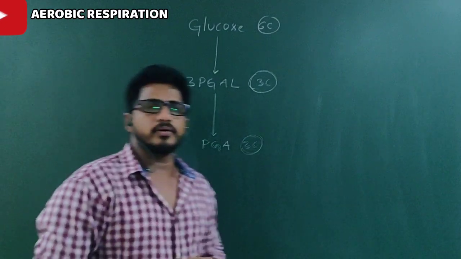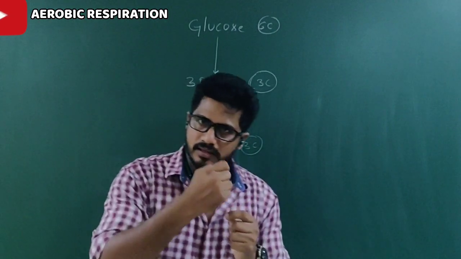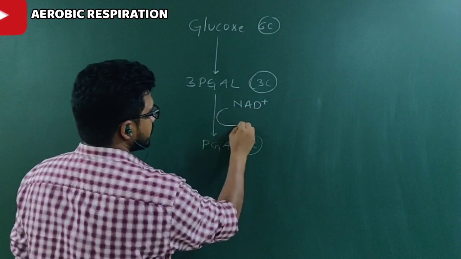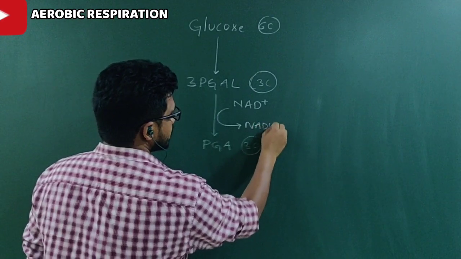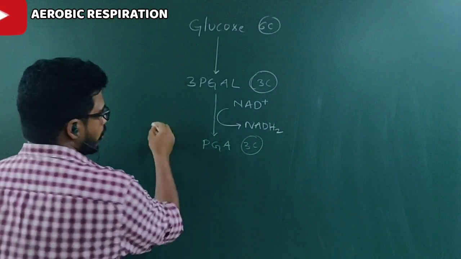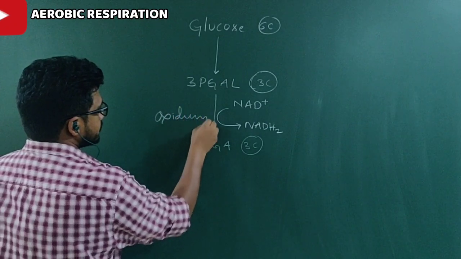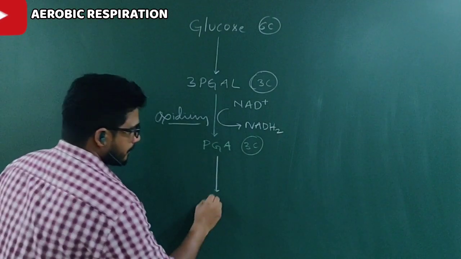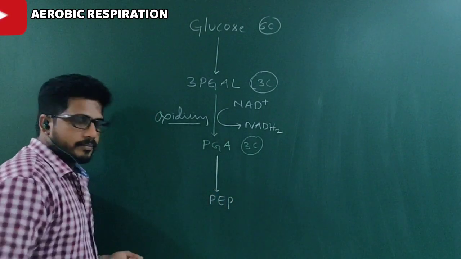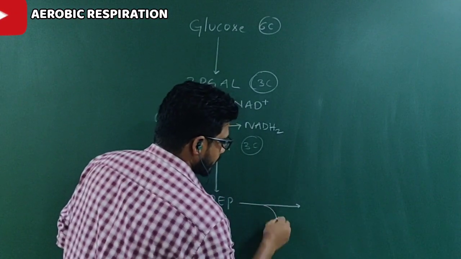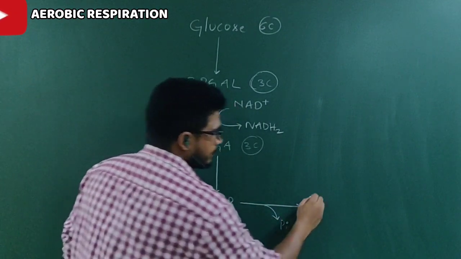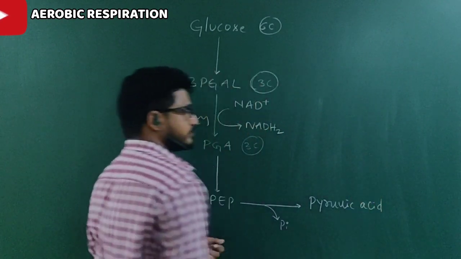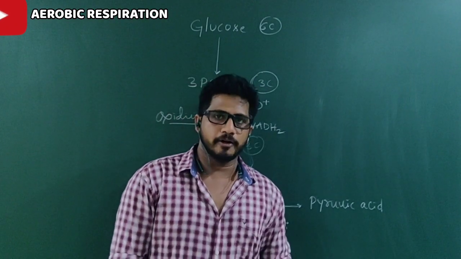But again I am telling you, whenever aldehyde becomes acid, NAD is reduced. So NAD plus becomes NADH2. Whereas this PGA becomes PEP, phosphoenol pyruvate. This phosphoenol pyruvate releases phosphate ion and becomes pyruvic acid, right? So many steps are common in the glycolysis of both aerobic and anaerobic respiration.